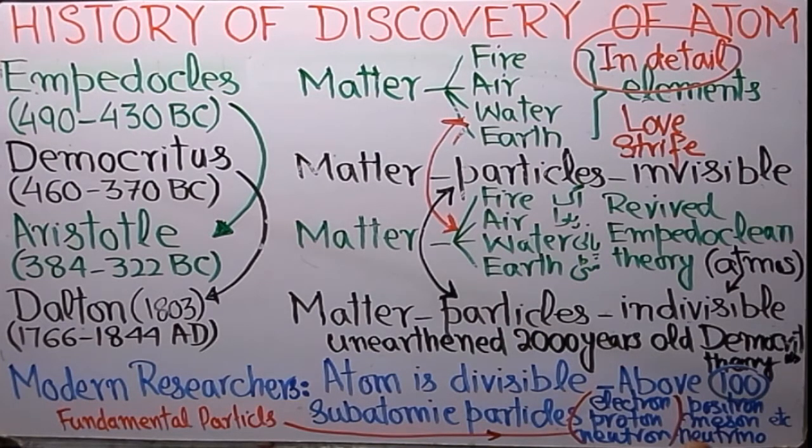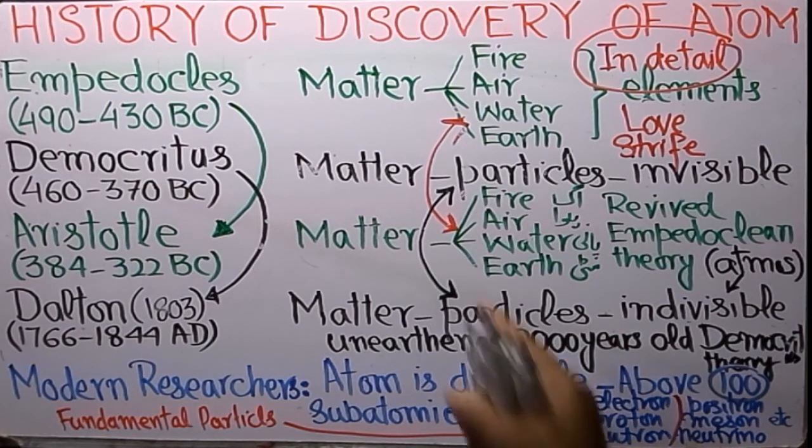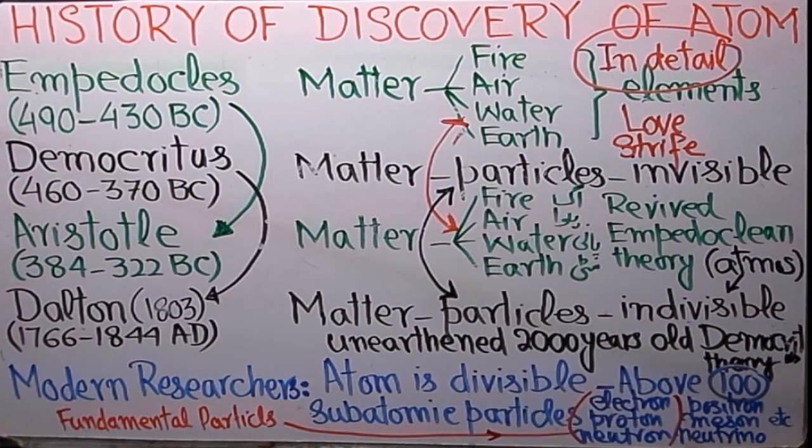Atomists believed that matter is composed of fundamental pieces which they called particles. Aristotle did not agree with them, and he maintained that all material of the universe is made up of these four elements: fire, air, water, and earth.